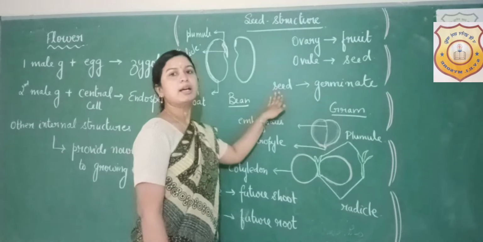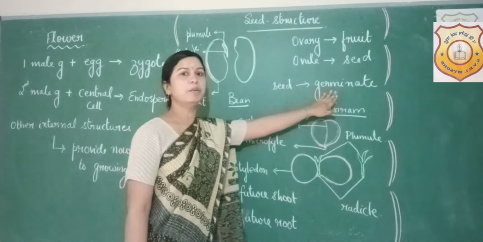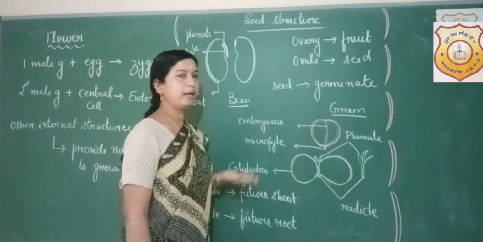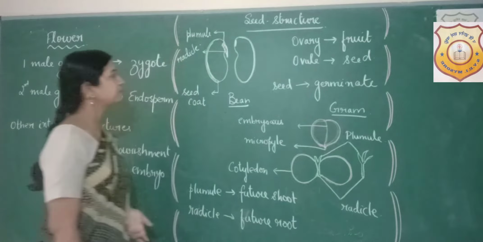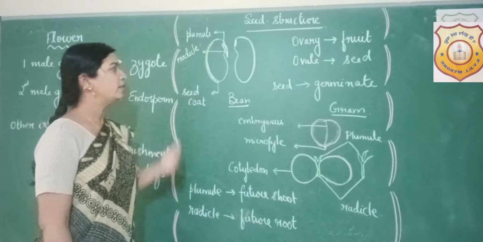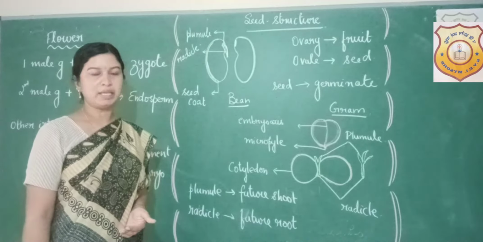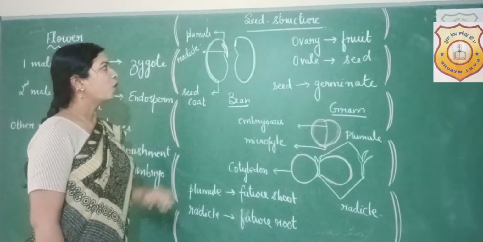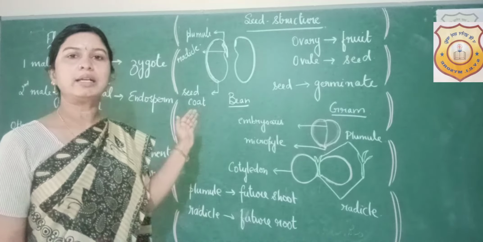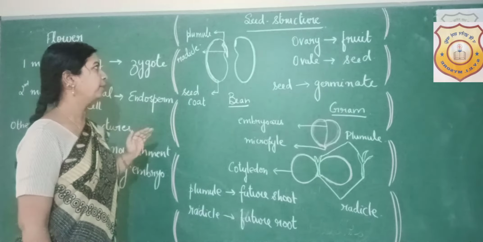And these seeds under favorable conditions will germinate into a small plant and then grow into a tree depending upon the type of plant. So before we proceed to the other topics, we will just go through the structure of seeds. I have drawn here the structure of a bean seed. You can see here that it is the shape of a kidney.